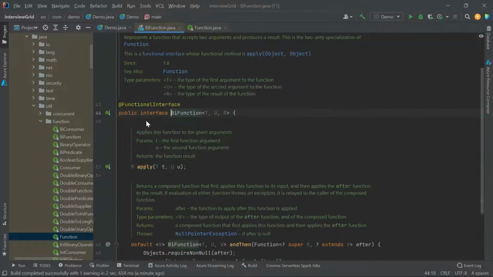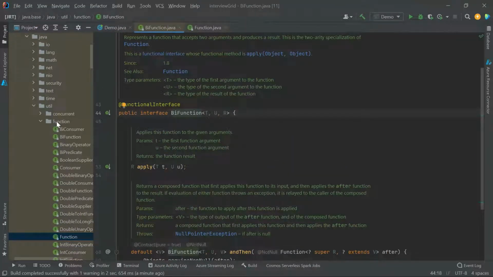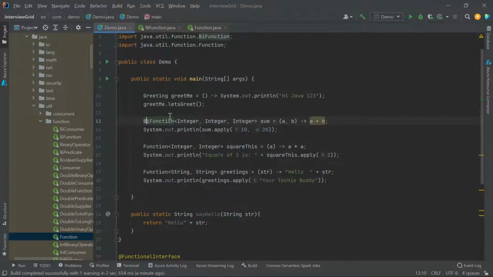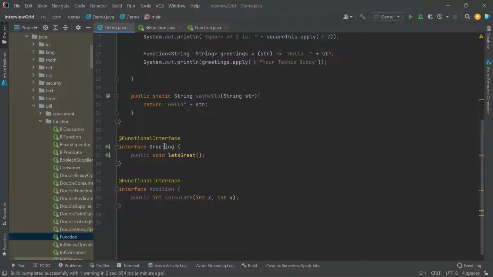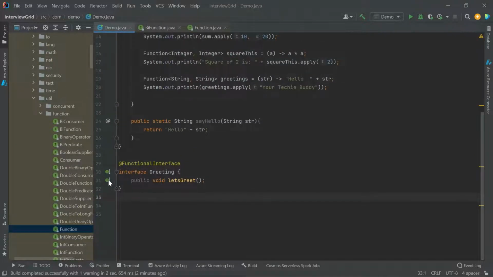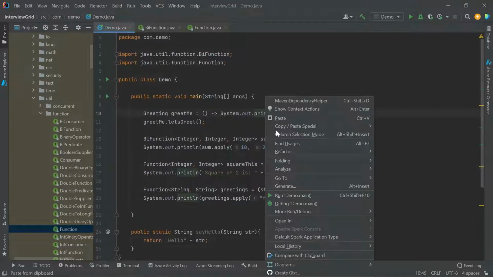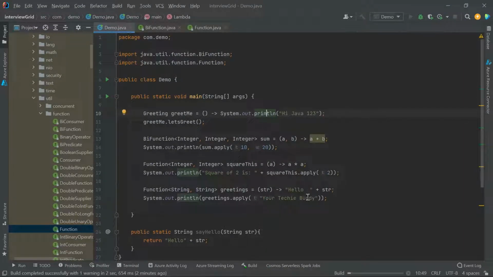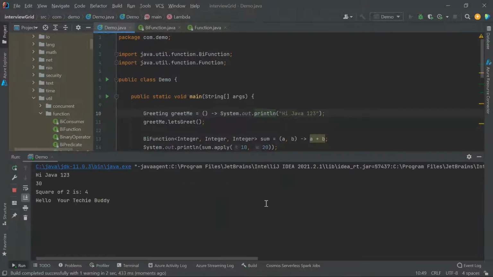I'll just show you, BiFunction is also part of java.util.function. This is nothing but a function which accepts two inputs, so two inputs and returns one output. Now my addition interface I've replaced with BiFunction, which is a predefined one in the Java library. Now if I run this, that's it. I get the desired output 30, right?